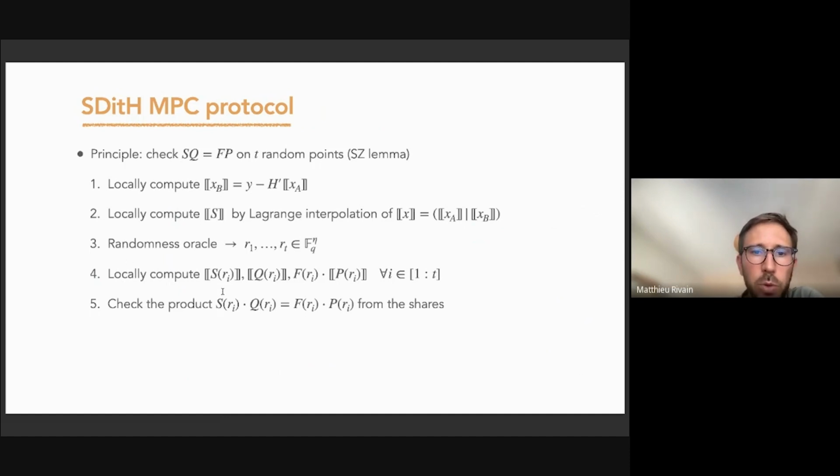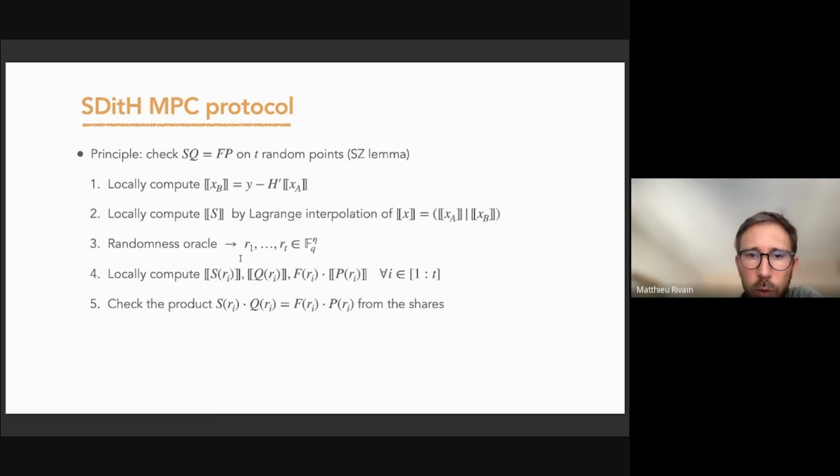They will locally compute the evaluation of the shared polynomials on those points. And then they will use a product check protocol to check that the product of S applied to Ri times Q applied to Ri equals F applied to Ri times P applied to Ri.